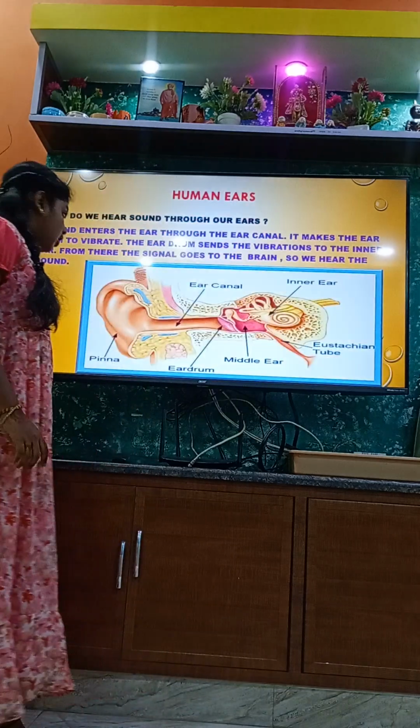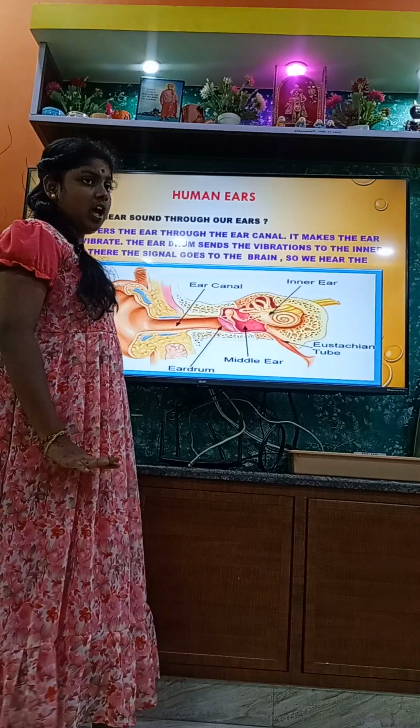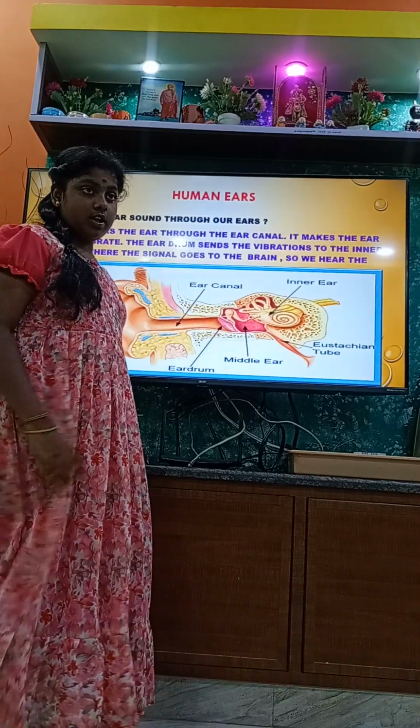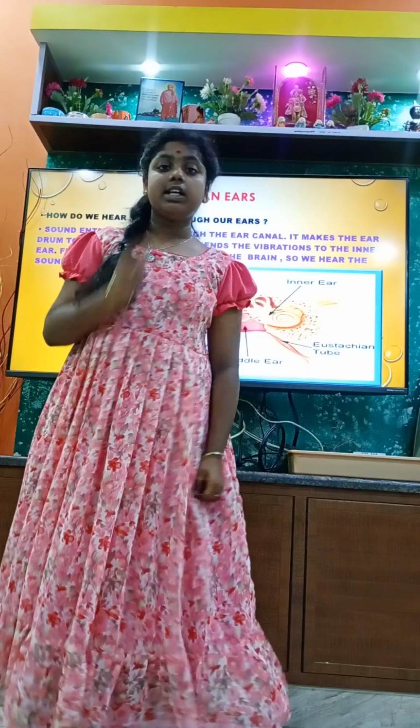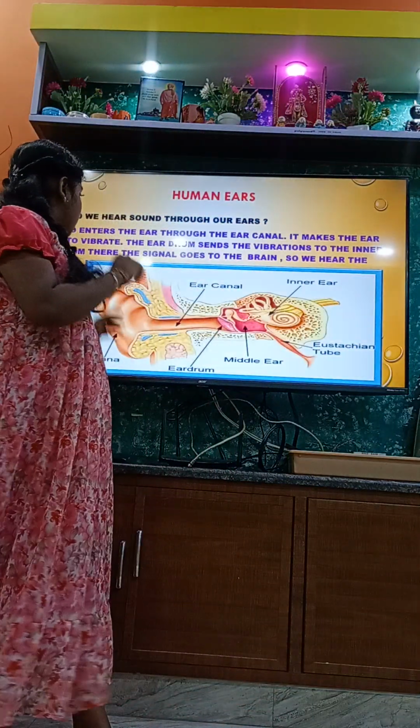So next one, how do we hear sound? By the organ called the ear.